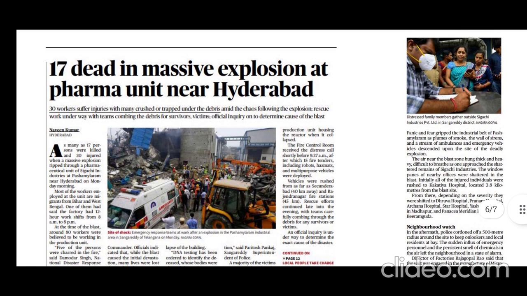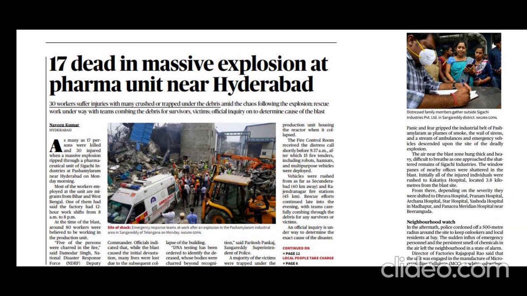And next one is the community impact. If we see the community impact, we can say that actually the surrounding area, almost 5 kilometers around, got affected. So what happens is that the people in that area will get panic, right?